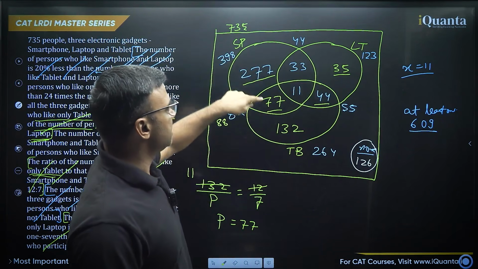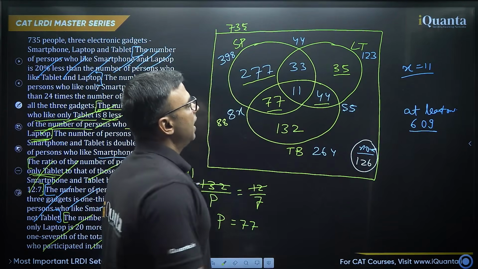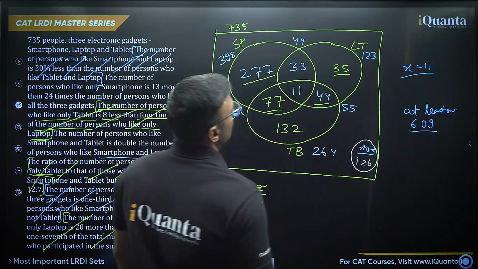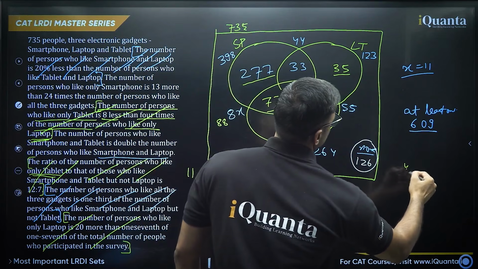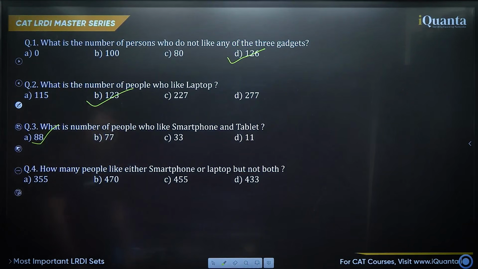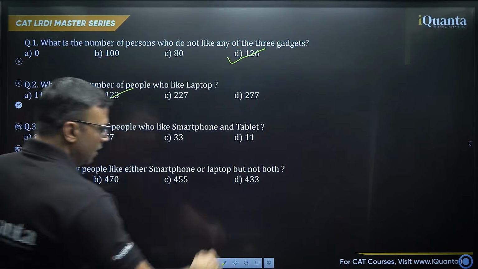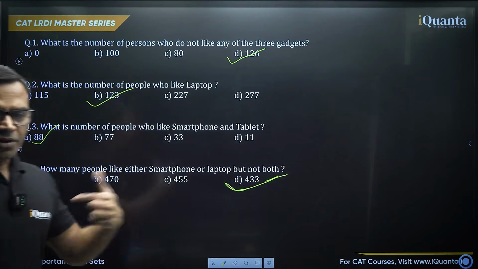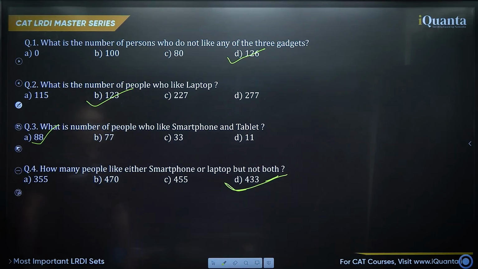So 277 plus 77 is 354 and 44 is 398. 398 plus 35 is 433. 433 is the required value. Do we have that option? Yes. Option D is the correct answer. So if there is any problem, you can always repeat the video, and if you still have any doubt, you can get back to me.